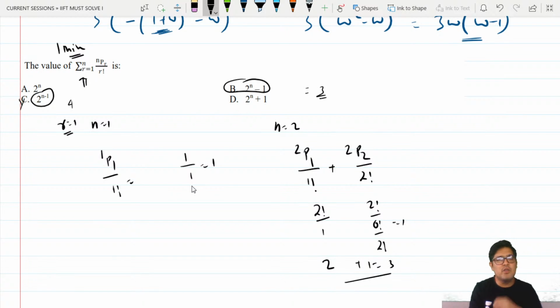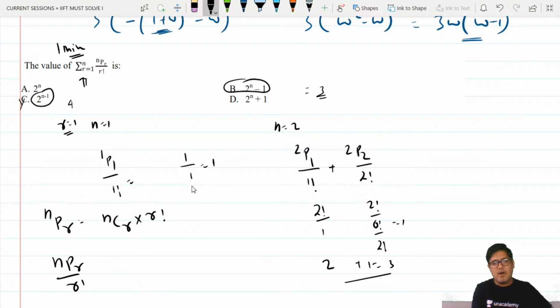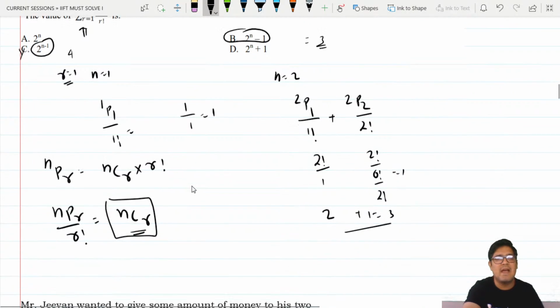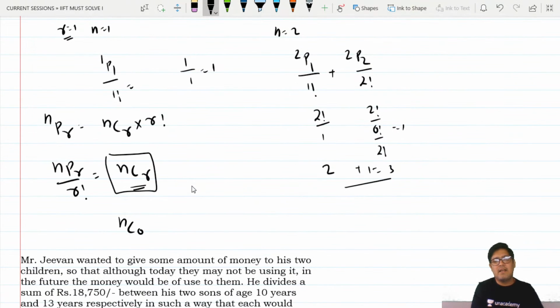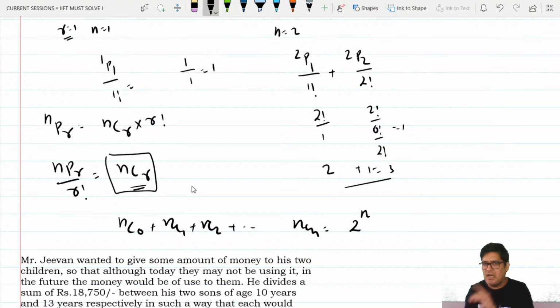No, beta. If you know something about permutations, permutations are derived through combinations multiplied by r factorial. So if you ask me nPr upon r factorial, you are basically talking about combinations. And yes, there is a sequence for combinations to be added. And that sequence is, please observe, nC0 plus nC1 plus nC2 up to nCn is always 2 to the power n. That is the summation of all binomial coefficients, or selection of 0 to n.